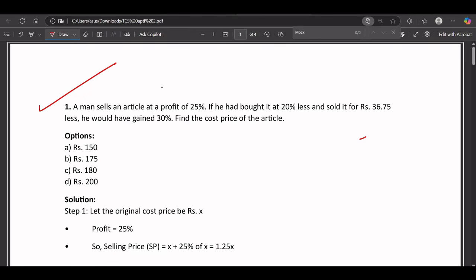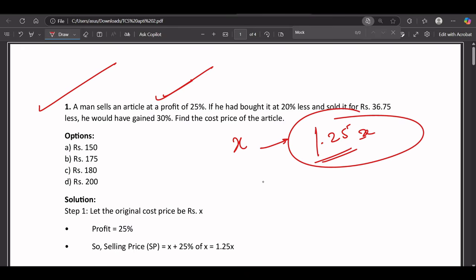A man sells an article at a profit of 25%. So basically he's selling an article at 25% profit. Suppose the article price is X rupees. If he's selling it at 25% profit, that means he's selling at 1.25X rupees. Correct? If he had bought it at 20% less, that means he's bought at 0.8x.